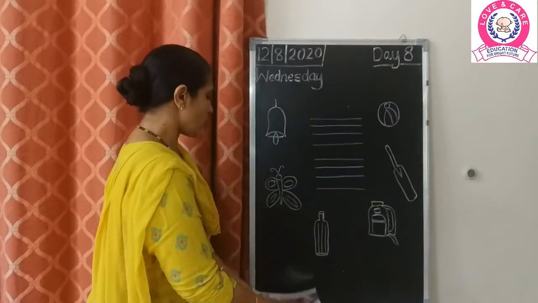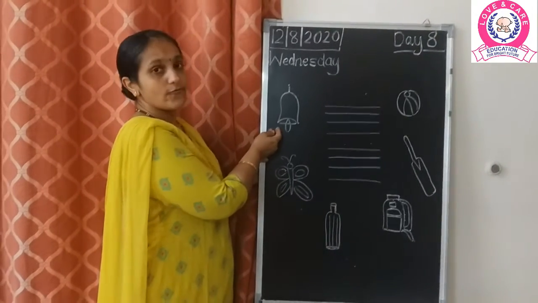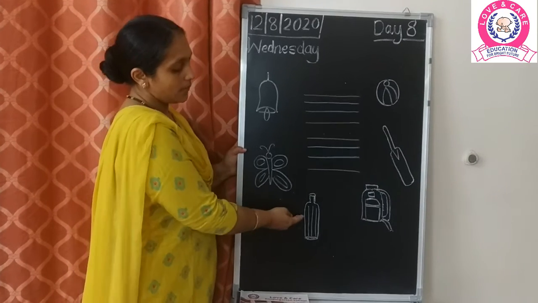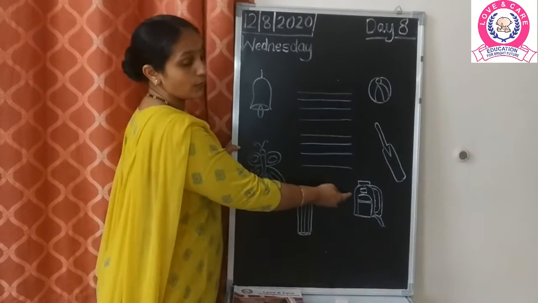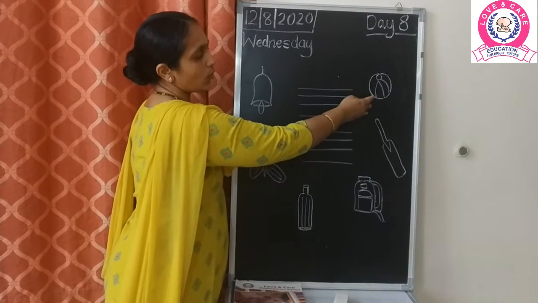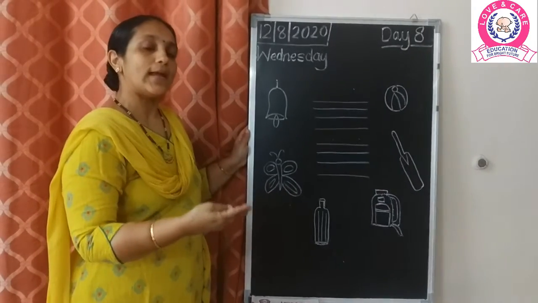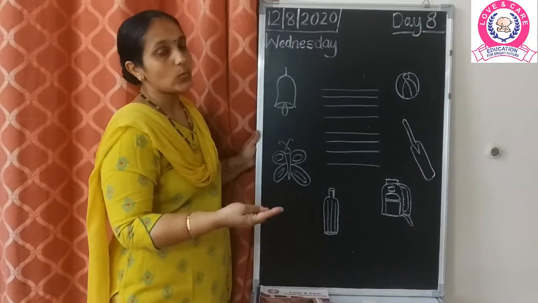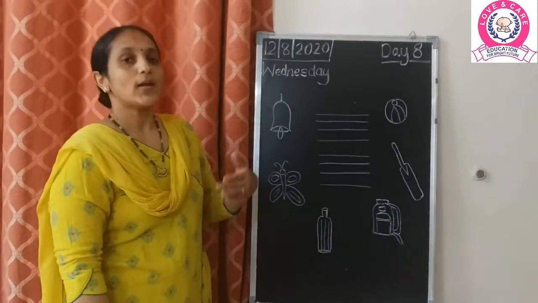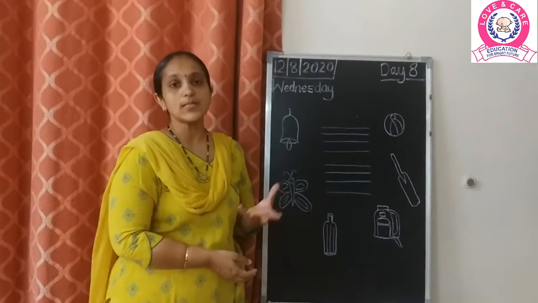Now I have also drawn a few more pictures starting with the letter B, as if B for bell, B for butterfly, B for bottle, B for bag, B for bat, B for ball. In the same way children, you can go on and learn more words starting with the letter B. Okay children, now before I teach you the formation of B, I am going to tell you the phonic sound of B. B sounds B.